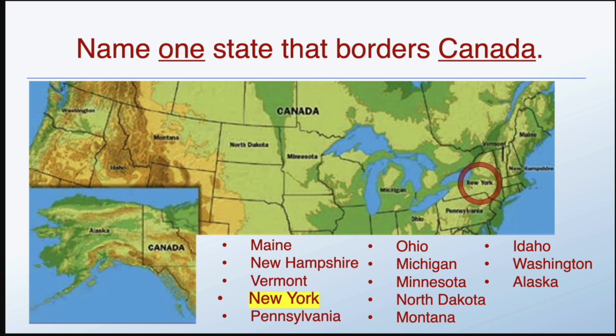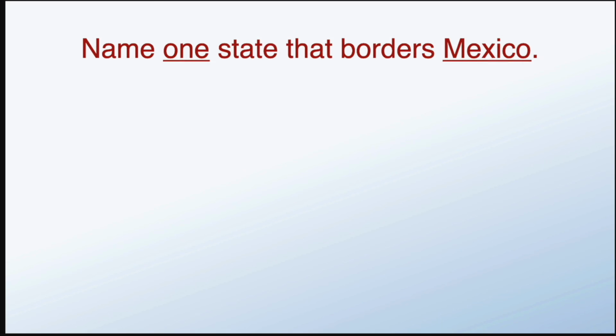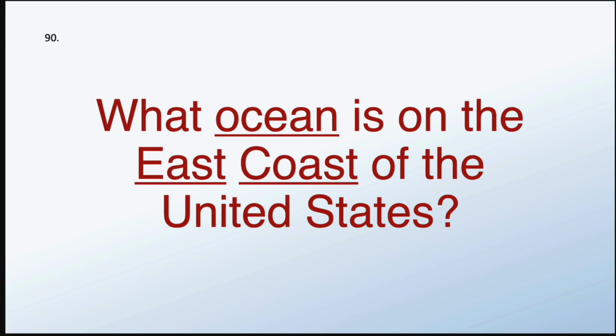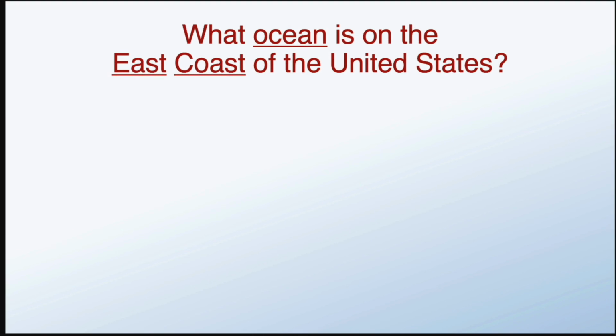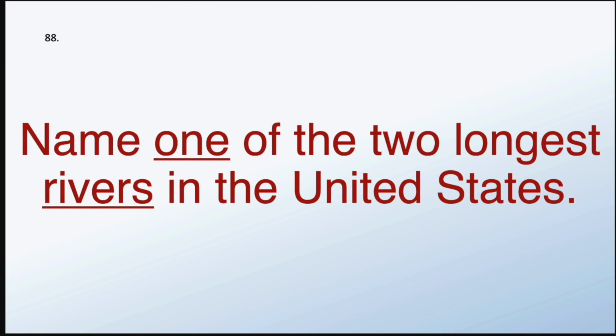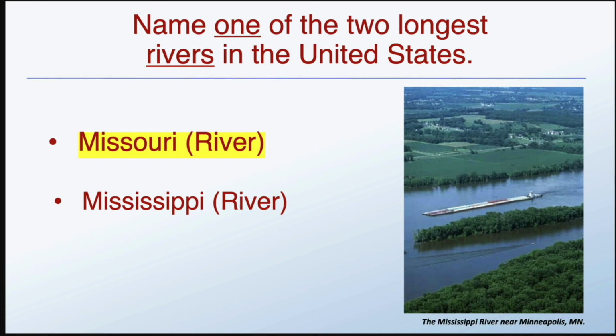New York. Name one state that borders Mexico. California. What ocean is on the east coast of the United States? The Atlantic Ocean. Name one of the two longest rivers in the United States. Missouri.